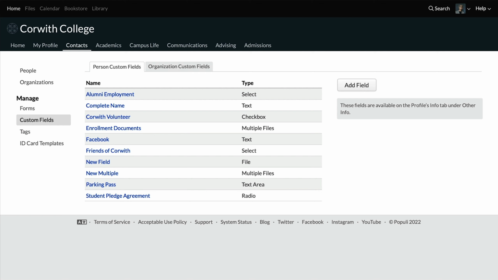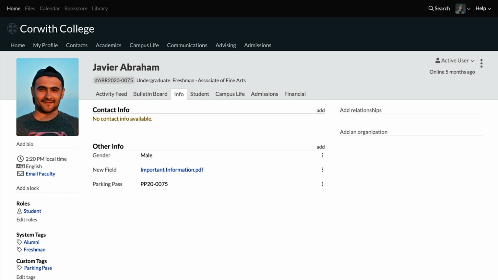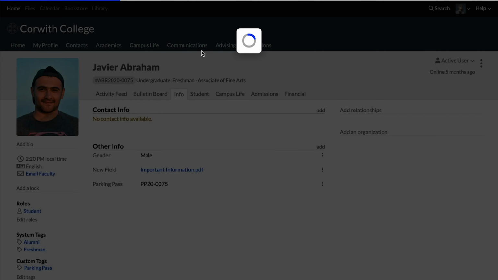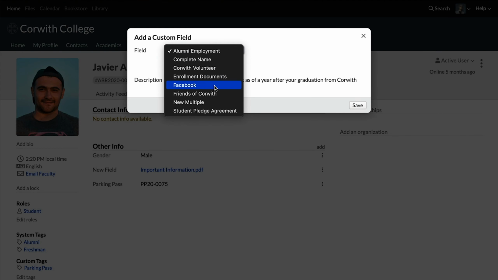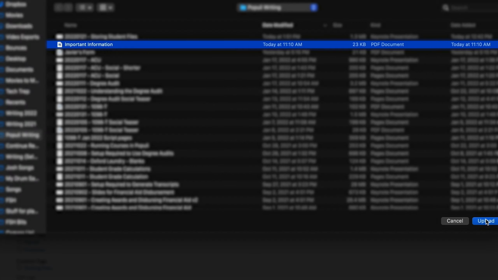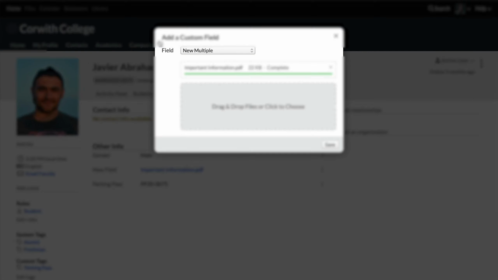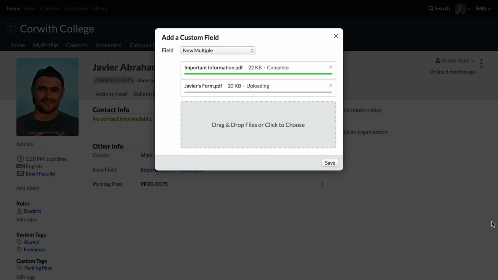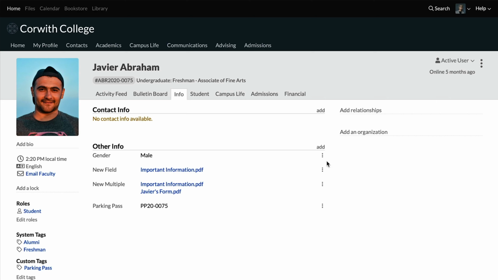And then if we go back to a student's profile here, and then click add, choose a custom field, and then choose new multiple, I can add a file, and then add another file. And then instead of overwriting that existing file, I can save, and both of those files will exist on that single field. So those are a couple of options there.